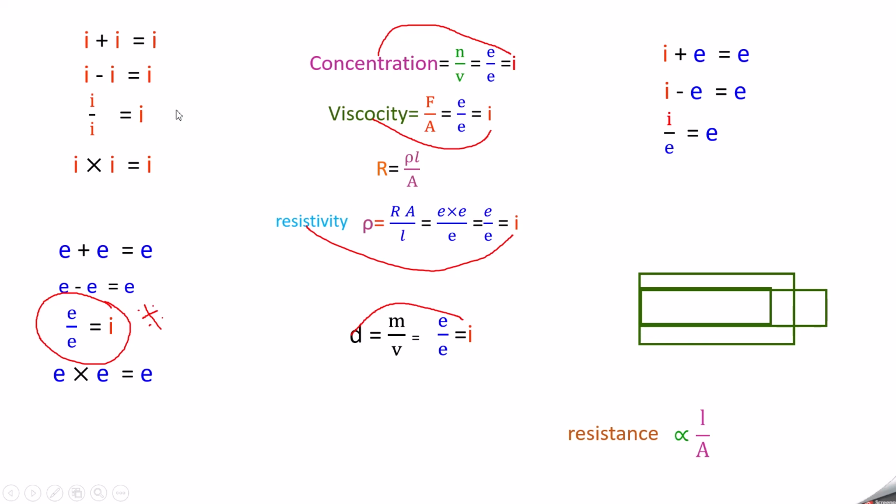Now here we have 4 points that you remember. Here we have 4 points and here we have 3 points. If we remember all these things, we can easily derive the remaining one.